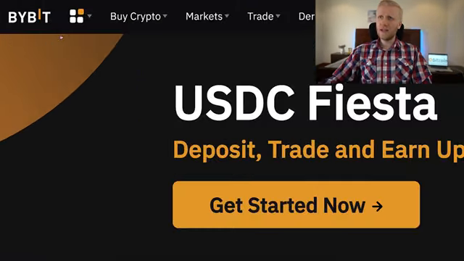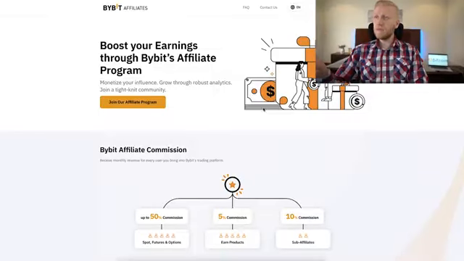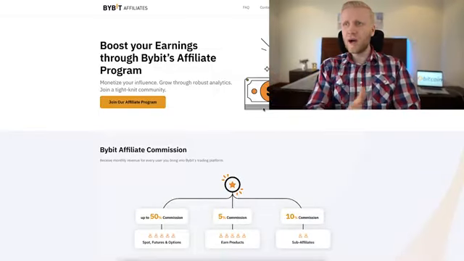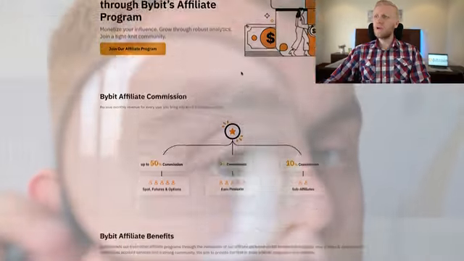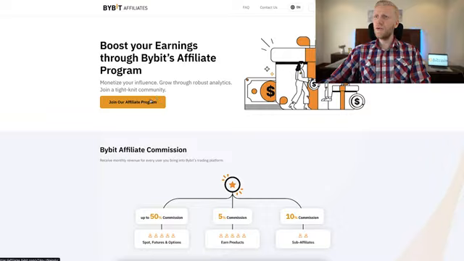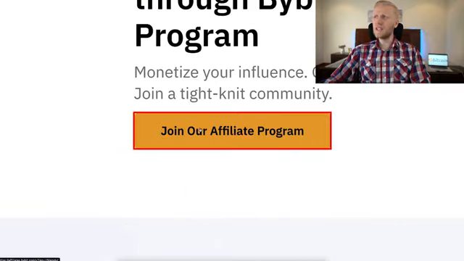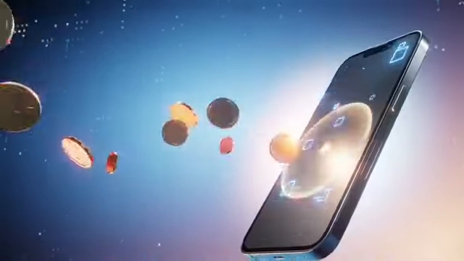You zoom in a little bit, and then you will see here this affiliate program. So you click this one right here, and on this page you will register to earn for 100% free without investment. You can read more details on this page by scrolling down, and then you can start immediately using these orange buttons, either by clicking this one or by clicking this one. You can also do the whole process on your mobile phone.